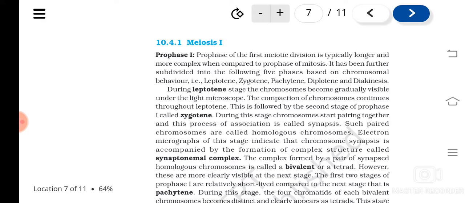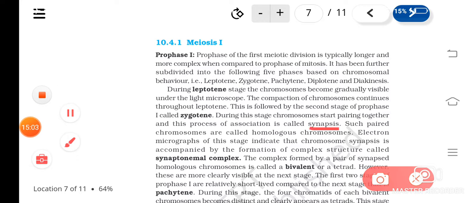Otherwise it will be in the form of a chromatin network. So the compaction, that is the chromosome condensation, continues throughout the leptotene. And then next is zygotene. In this, a special behavior is there: the pairing of homologous chromosomes, and that is known as synapsis. So synapsis or pairing of chromosomes takes place during which phase of meiosis 1?